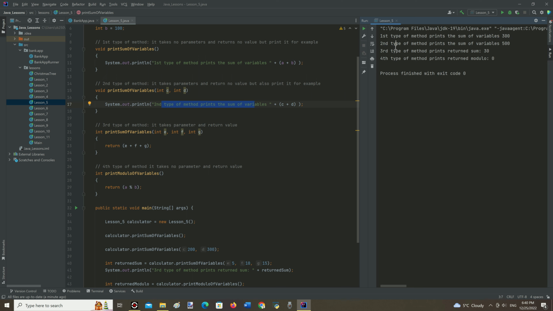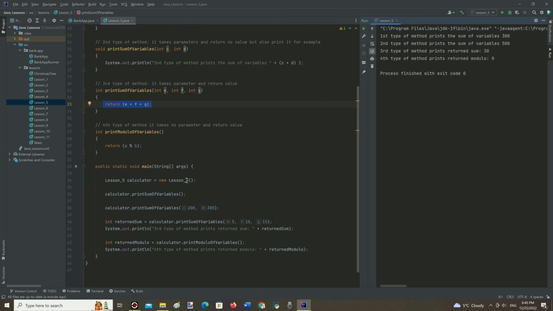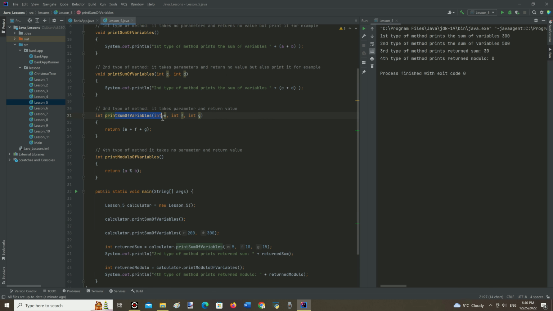Next method also takes arguments into parameter list and also returns value. To accept return value, we assign this method to the integer data type variable named returned sum that corresponds to the int data type in the method right here and there.